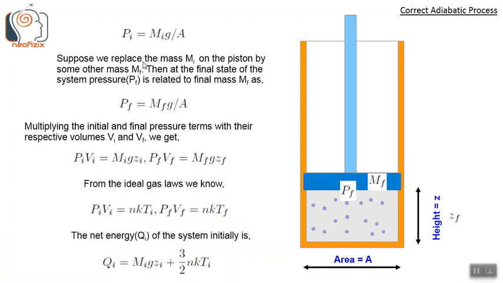Suppose we replace the mass m_i on the piston by some other mass m_f.